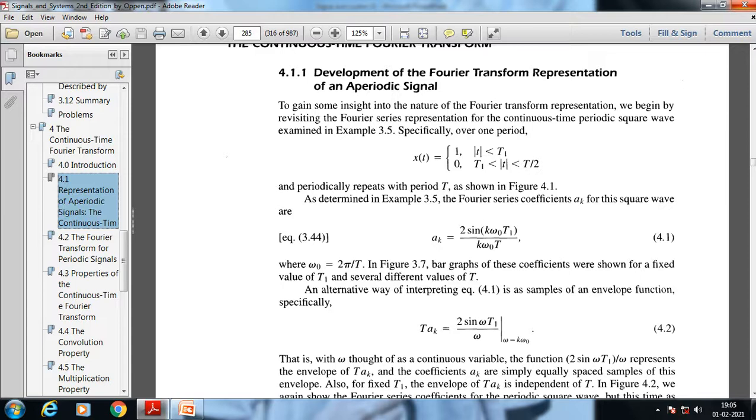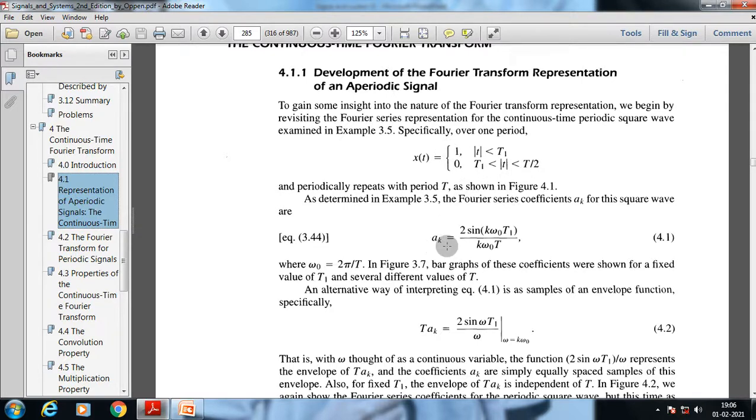There we got the relation that as we increase the time period, the fundamental frequency will decrease, so the sample spacing of the constant coefficients of that square wave will also get closer. So in a specific time period, the sample spacing will get closer to each other. This page is also a continuation of that example.